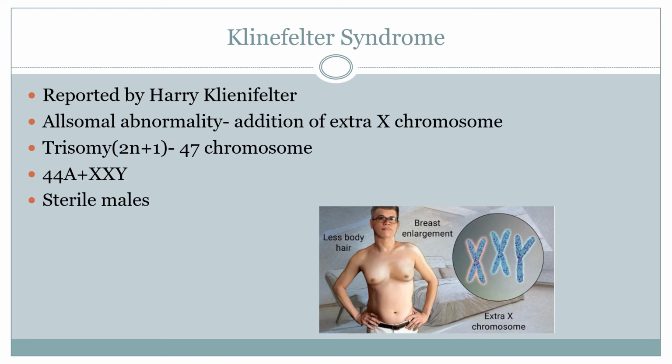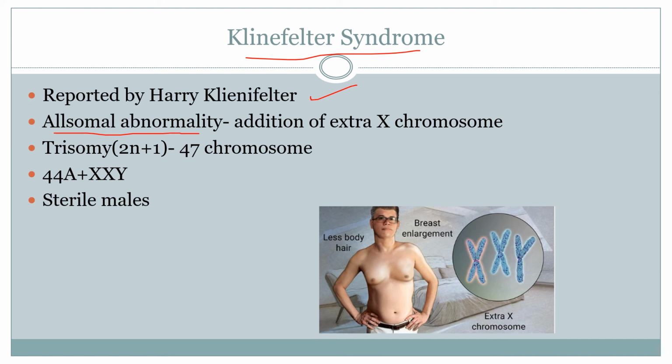Now let us learn about the second kind of chromosomal disorder, that is Klinefelter syndrome. This syndrome was first reported by Harry Klinefelter, hence the name Klinefelter syndrome. This is an allosomal abnormality, that is because of the sex chromosome.